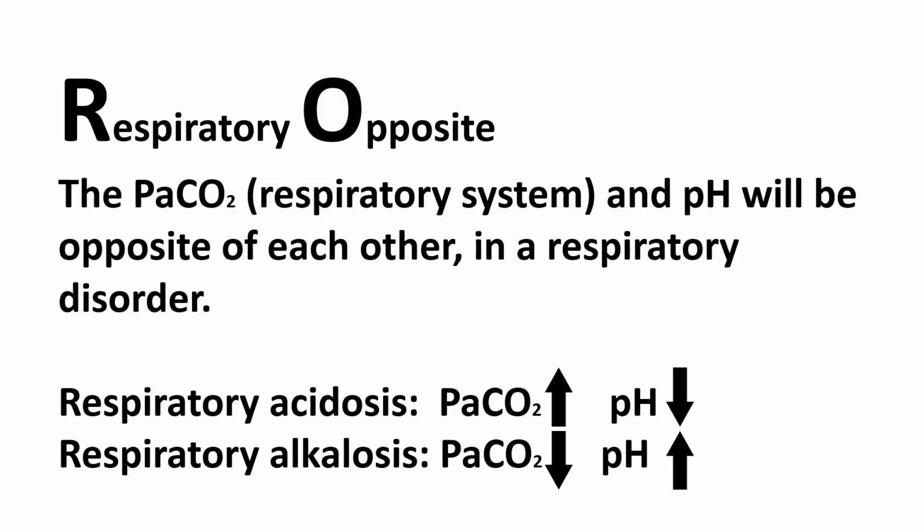So, for example, if you had an acidosis, the pH would be low. If you had a respiratory acidosis, you would expect the PaCO2 to be moving in the opposite direction and therefore to be high. Similarly, in an alkalosis where the pH is raised, if you had a respiratory alkalosis, you would expect the PaCO2, moving in the opposite direction, would be low.